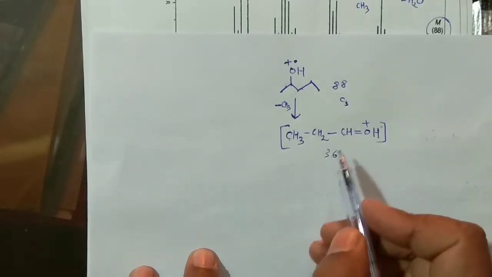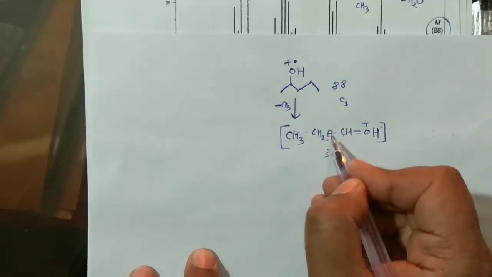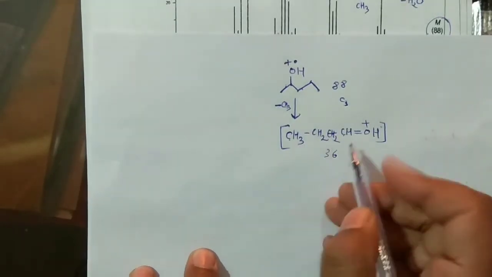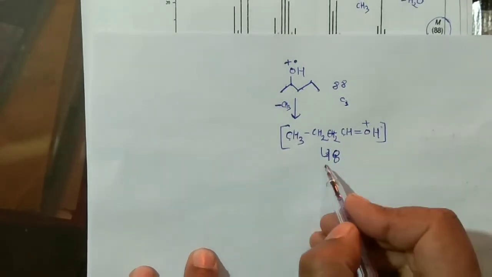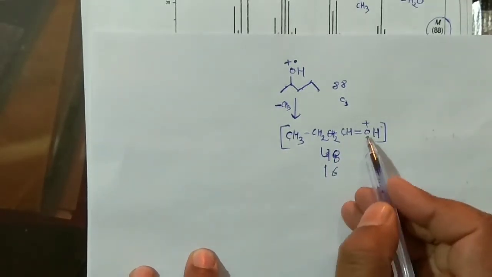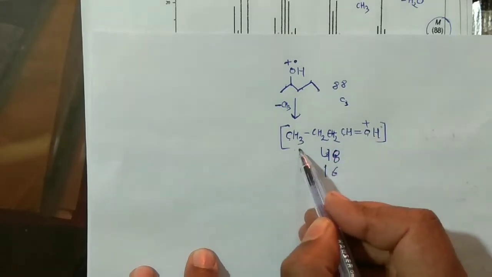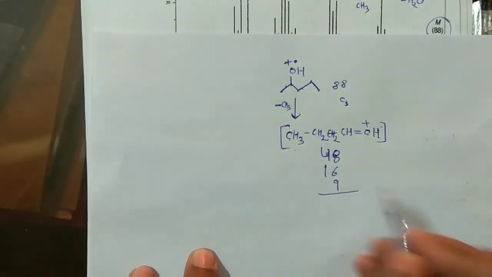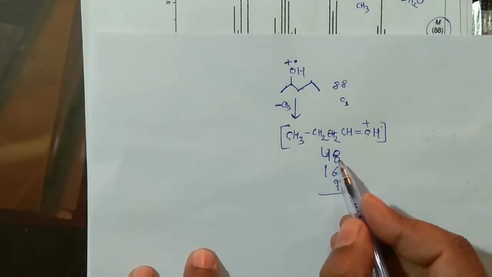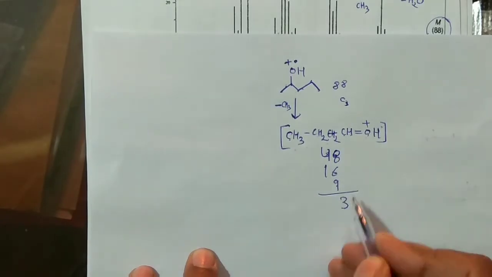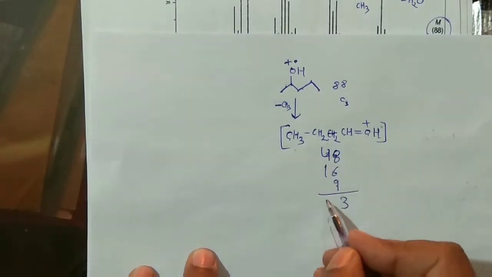And see, 1 2 3 4, one CH2 would also be there. Okay, so 1 2 3 4, that is 48, 12 for your 48, and then 16 for this oxygen, and then your hydrogens, 1 2 3 4 5 6 7 8 9. So you can put 9 here, right? So 9 and 6 is 15, 15 and 8 is 23, right? Carry 1, so sorry, 2 5 6 7, so you're getting 73 actually.